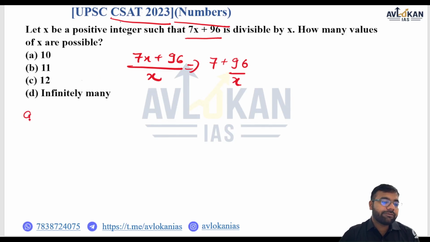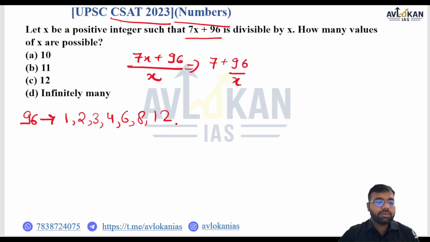That means we have to find the factors of 96, and factors of 96 are 1, 2, 3, 4, 6, 8, 12, 16, 24 and 32, 48 and 96. So how many values are there? 1, 2, 3, 4, 5, 6, 7, 8, 9, 10, 11, 12. So 12 is my answer.